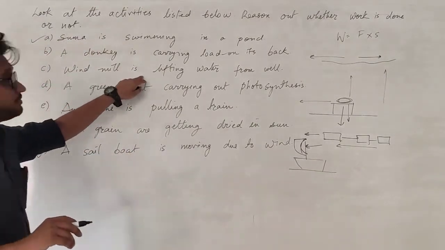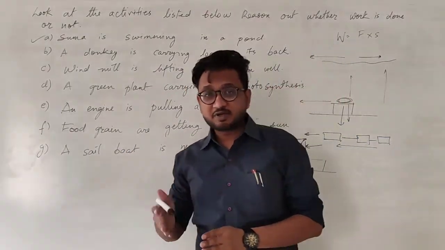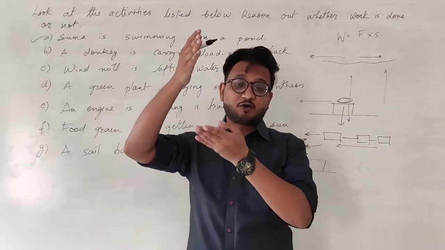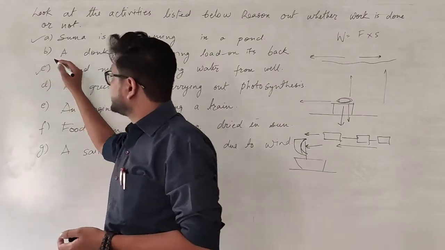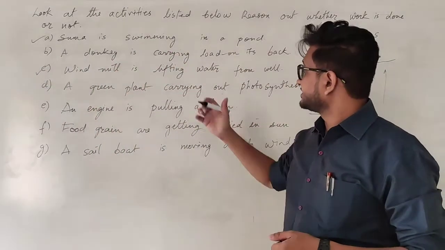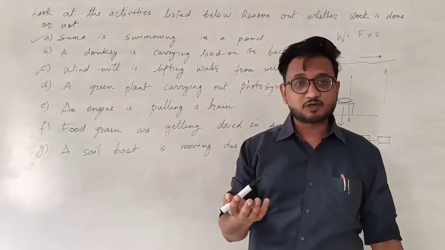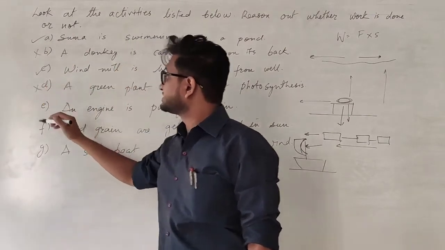Third case, windmill is lifting water from the well. In this case, once again, the windmill is pulling the rope in the upward direction, and the bucket of water is also being pulled in the upward direction. So the work is being done in this particular case. Green plant carrying out photosynthesis? No, work is not done because no force or displacement is happening. So not in this case and not in this case.